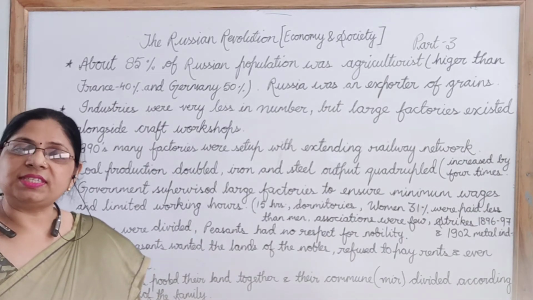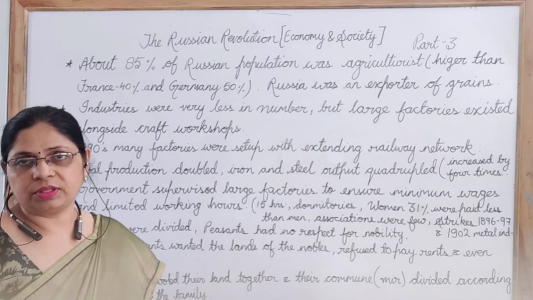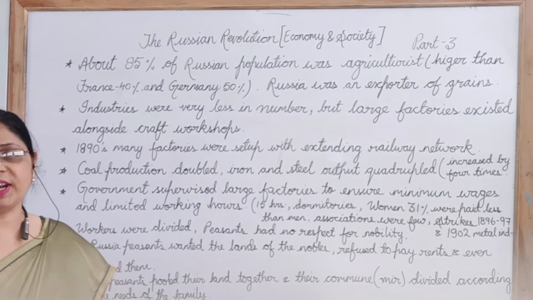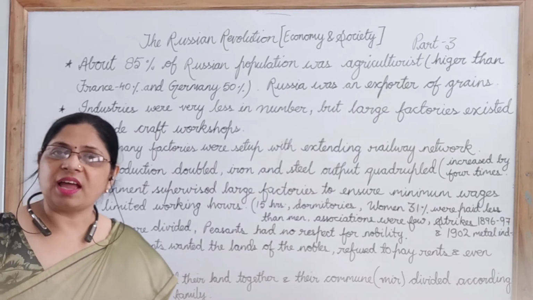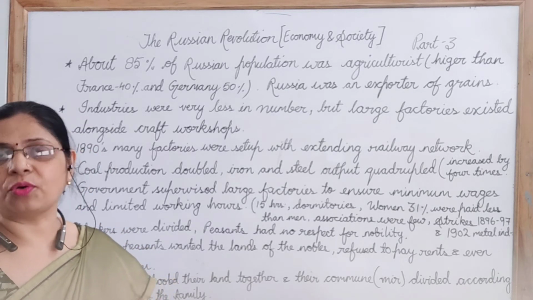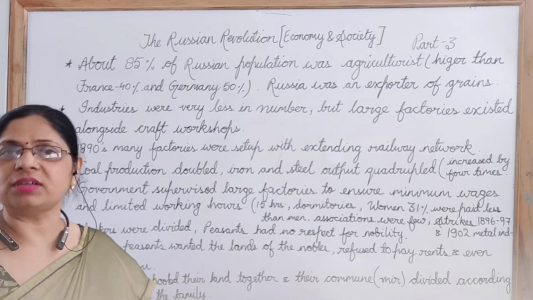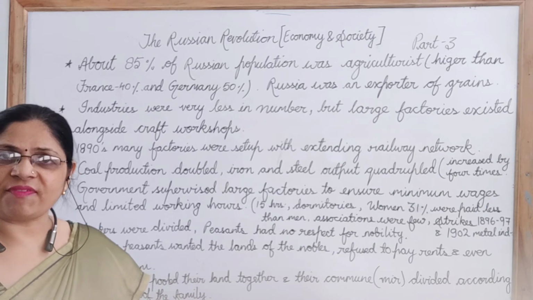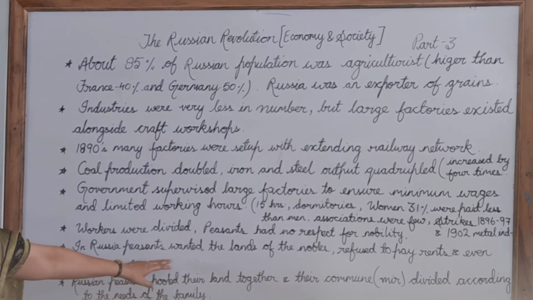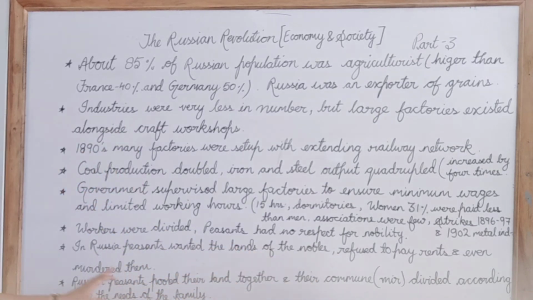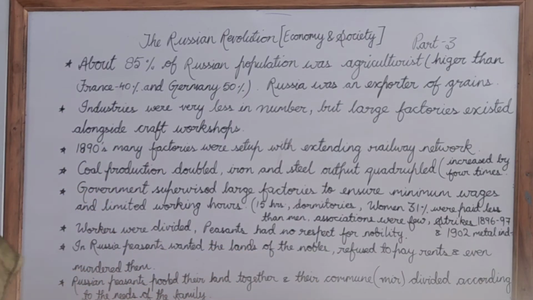In comparison to France, where the people had a lot of respect for nobility, in Russia the farmers had no respect. The people had no respect for their nobles or landlords, and they wanted to snatch away their land, and they even refused to pay the rents, and if they got a chance, they tried to murder these landlords.